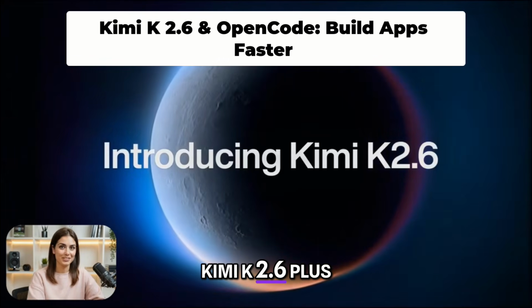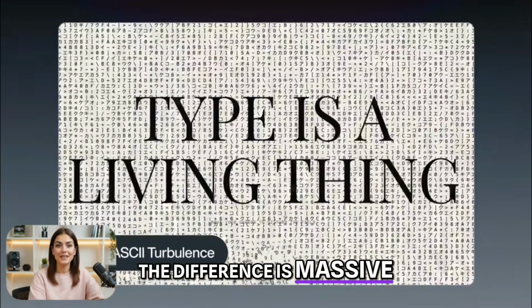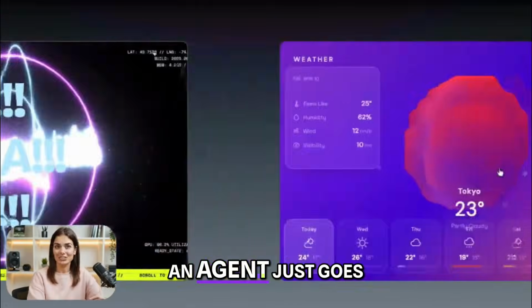Kimi K2.6 plus OpenCode is insane. Most people are using AI assistants. A small group is using AI agents. The difference is massive. An assistant waits for you to ask. An agent just goes and does it.